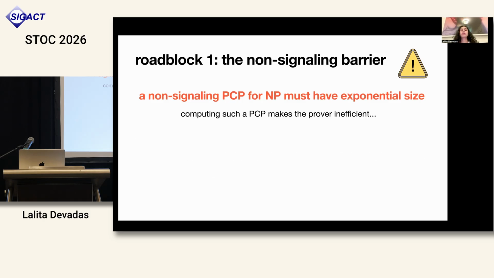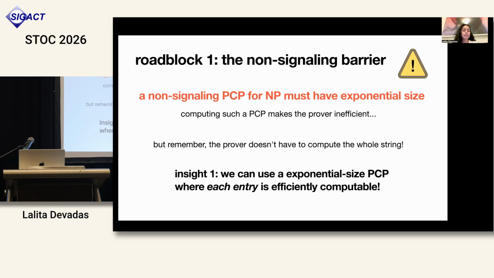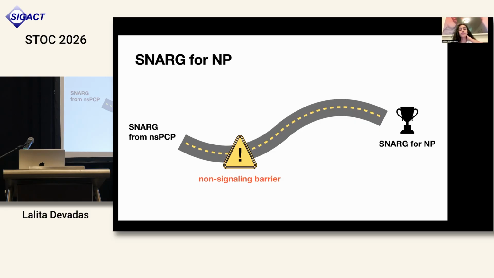Okay, so how do you get around this problem? Well, remember, the prover doesn't actually have to compute the whole PCP string, as I talked about when I was defining an NSPCP. So this leads to the first key insight of our work, which is that we can use an exponential size PCP so long as each entry, or really the answers to the PCP queries, are efficiently computable. That's all that the prover needs in order to be efficient. Okay, so we've dodged around this first barrier by using an exponential size PCP with efficiently computable entries.